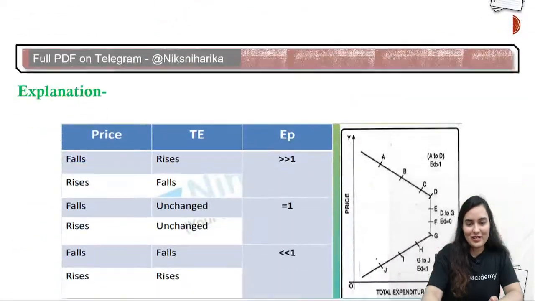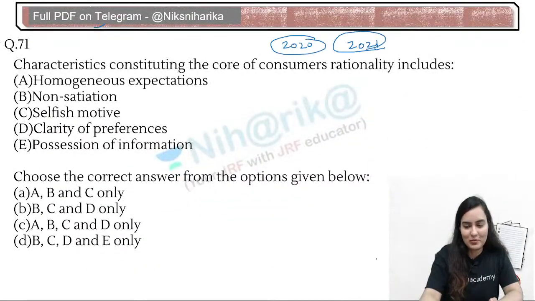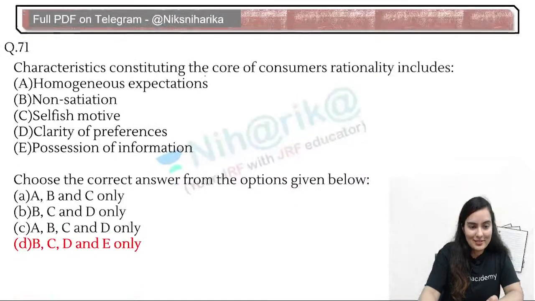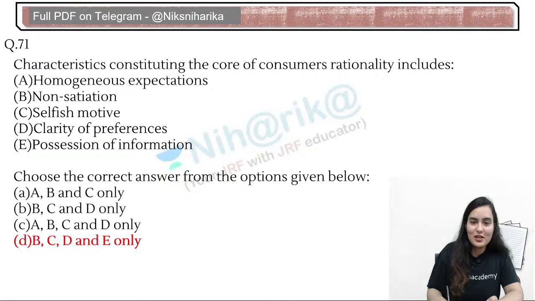Did you get it? Okay, did you get it in the notes? Okay, plus it is in the notes, yes, everything is there. Now, characteristics constituting the core of consumers' rationality includes what? This thing you are answering. Okay, answer D. Awesome.